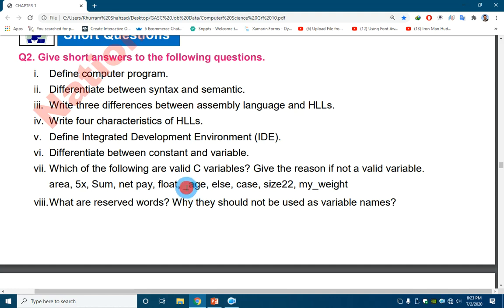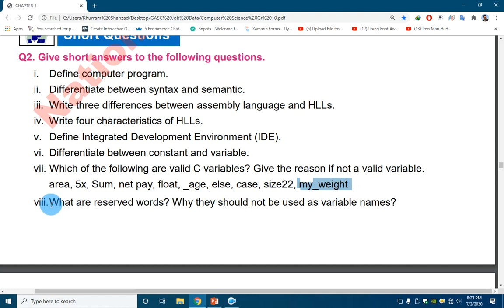A variable name can also start with an underscore. Else cannot be used as a variable name because it is a keyword. Case cannot be used because it is also a keyword. Size22 is a valid variable. My height is also a valid variable name.